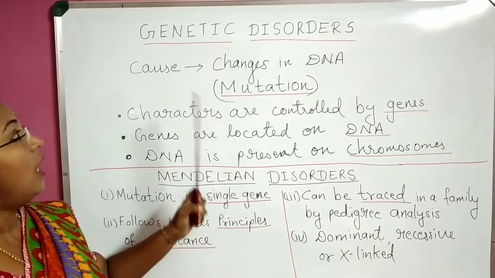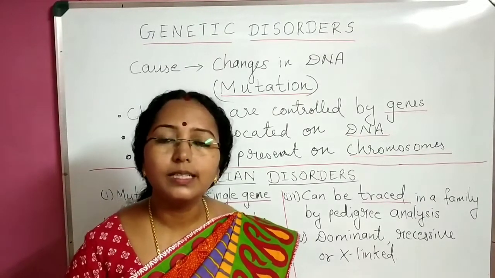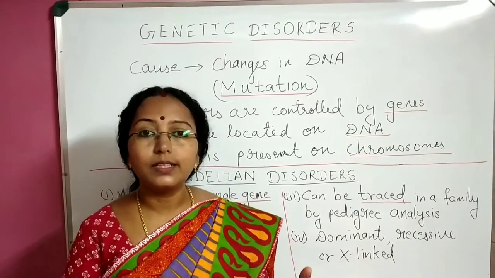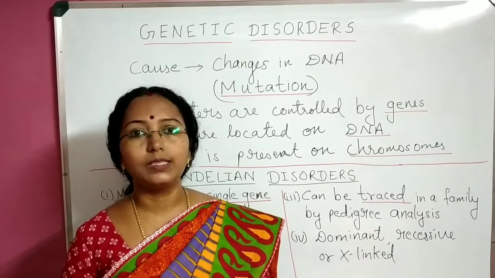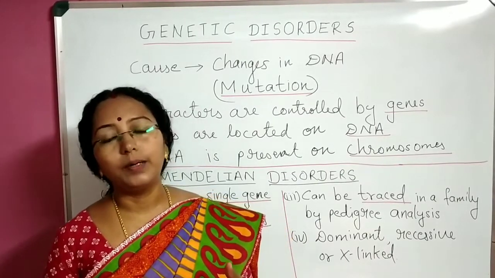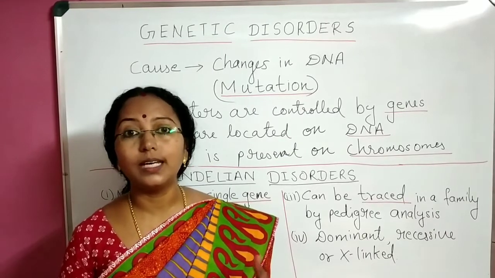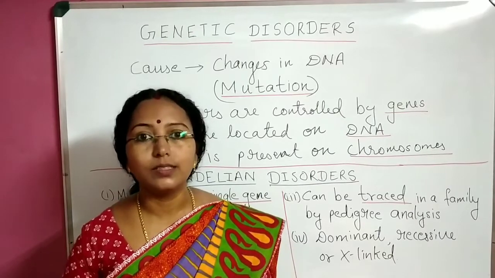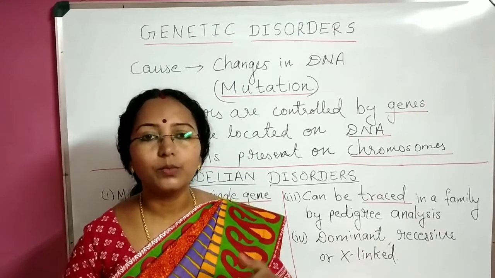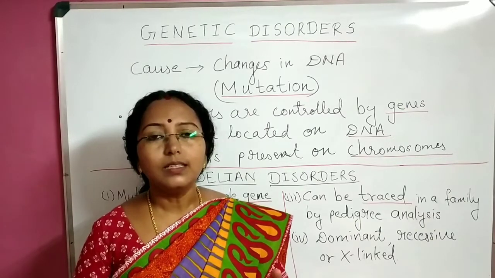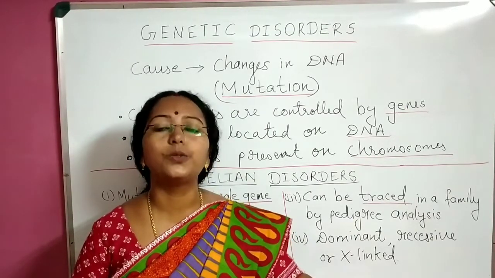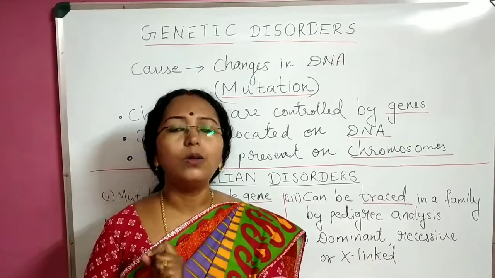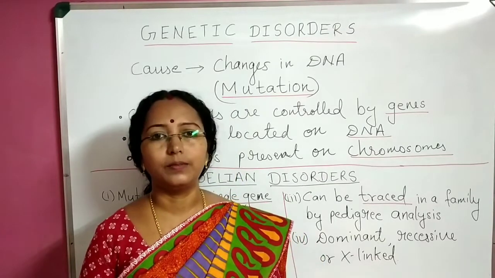Okay. Now, are all genetic disorders inheritable? If our parents are having a genetic disorder, is it necessary that we will also get the same? For example, we used to say, my parents are having diabetes, so there's a chance that I'll also get it. Or my parents are having heart disease, so there's a chance that I will also get it. This kind of thing we always say. So whether it will be inherited or not, we are not sure of. Please take it as a point that all genetic disorders are not inheritable.